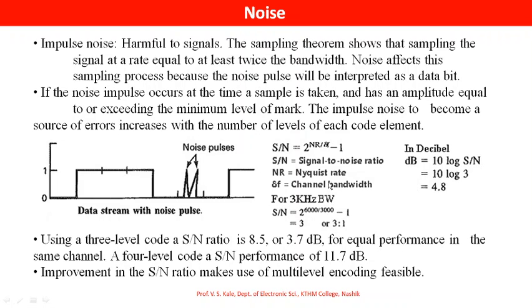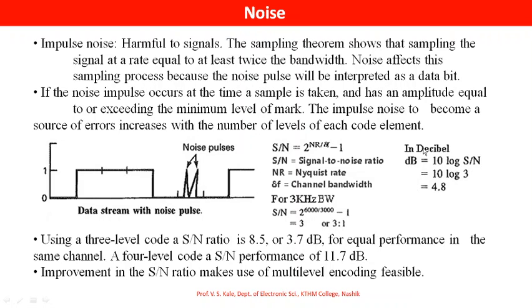If the channel bandwidth is 3 kilohertz, that is 3000 hertz, the Nyquist rate must be double of it, that is 6000. So in that case, the signal to noise ratio is equal to 2 raised to 6000 divided by 3000, that comes as 2 raised to 2, that is 4, minus 1 is 3. Therefore the signal to noise ratio is 3:1.